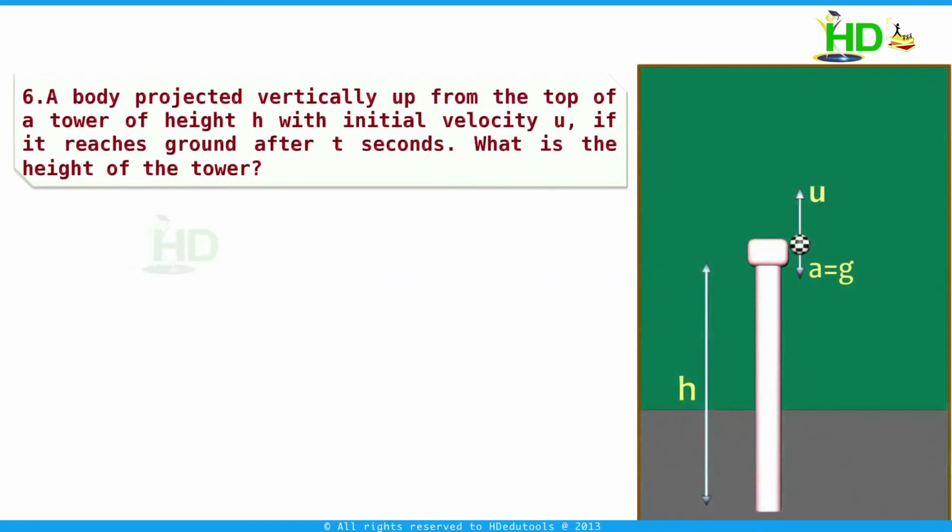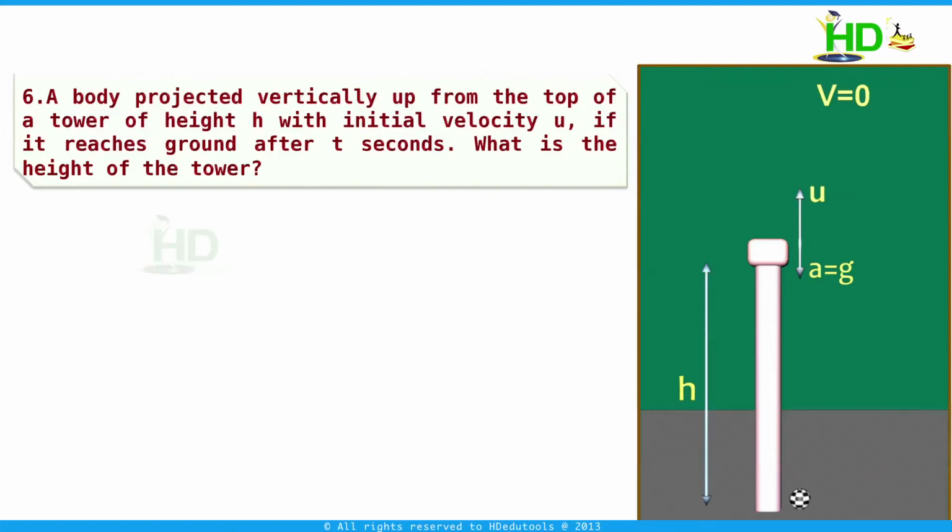Now we take another example. A body is projected vertically up from the top of a tower of height h with initial velocity u. If it reaches the ground after t seconds, what is the height of the tower? Now what is given in our problem? An object is projected vertically up from this tower. After t seconds it reaches the ground.